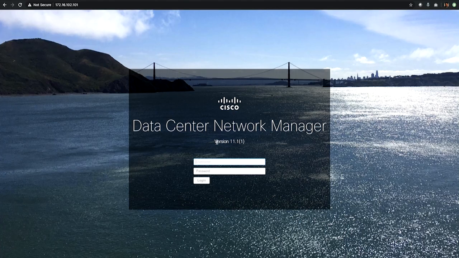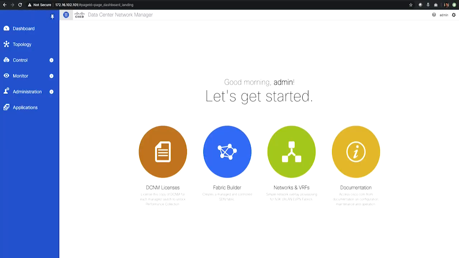So we are on the DCNM login prompt, and the DCNM tool can be deployed on physical hardware or can also be deployed as a virtual machine on your hypervisor. So we can log in onto the DCNM tool with the username and password, and once we log in, we have the DCNM licenses, Fabric Builder, networks and VRFs, and the documentation.